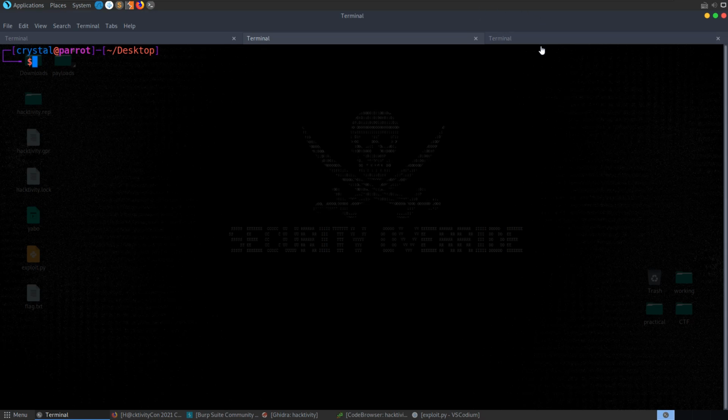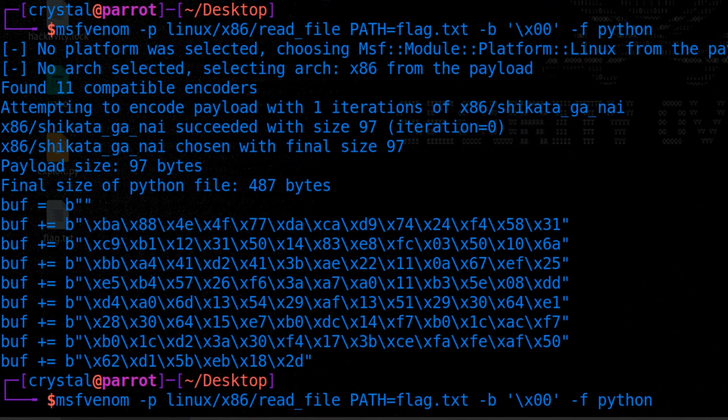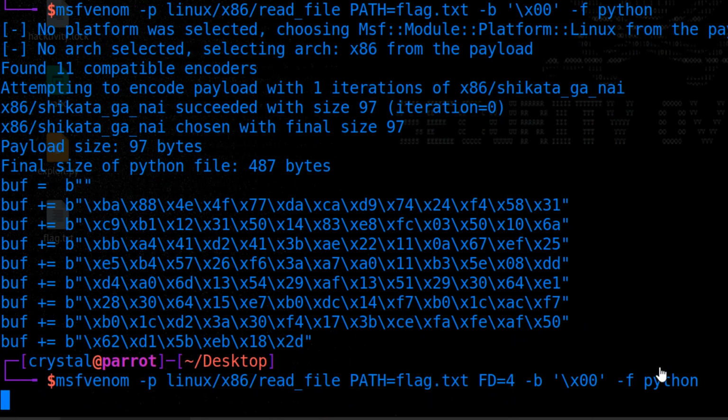Let's go back to our MSFvenom command, and we're going to use the same command, but I'm going to change it very slightly. I'm going to include in here fd equals 4. We saw there that the file descriptor is 4, which is basically just going to determine where it writes the output to. So if we try this again with the correct file descriptor